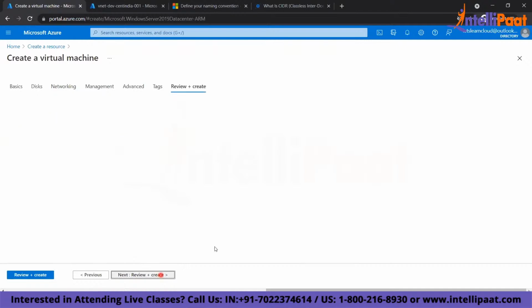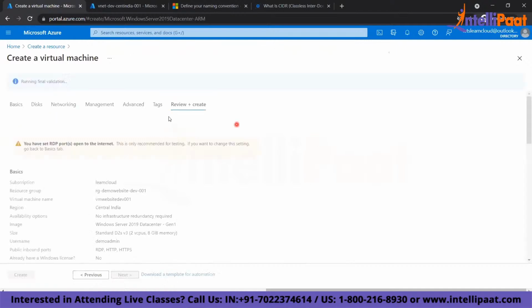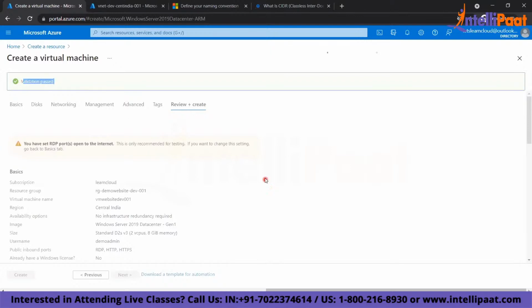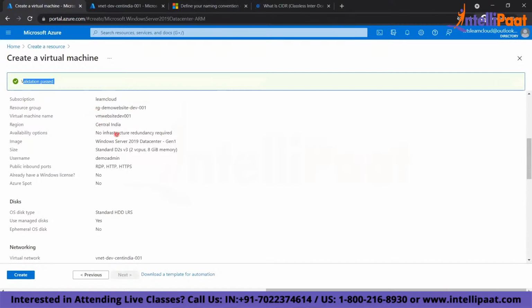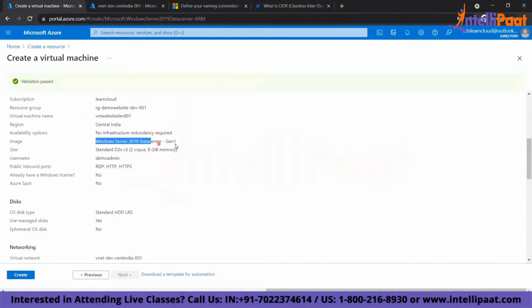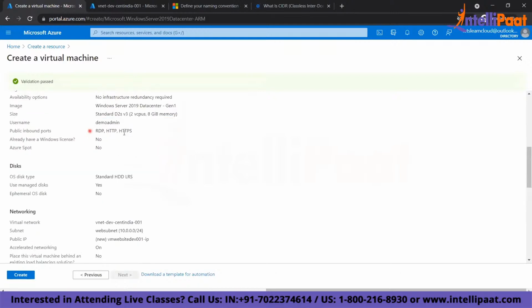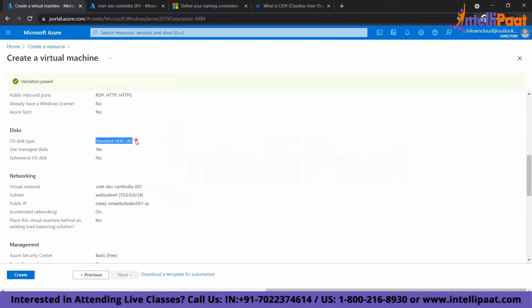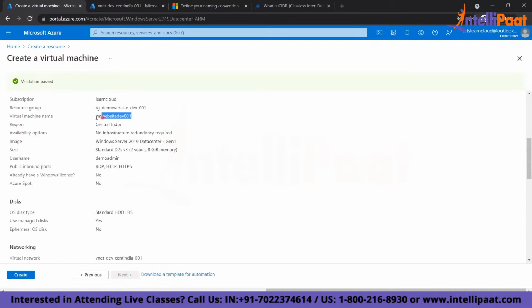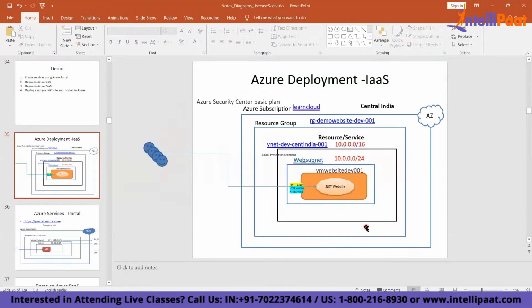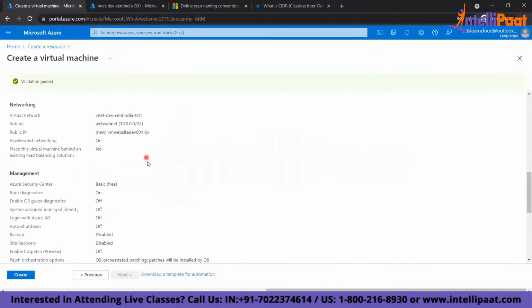My dev. I will review and create. This will do validation. The API will do the validation. The validation is passed. So this is my subscription, right? This is my resource group, virtual machine, region. This is my image, Windows Server. This is my size of the VM. These are the ports. This is my disk, C drive disk. This is my network, subnet, public IP, right? So this is my web VM name, right? Understood? So this is my public IP.